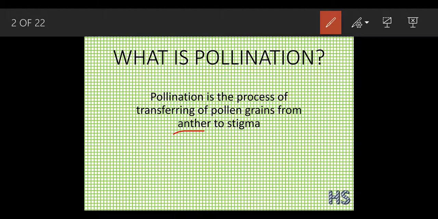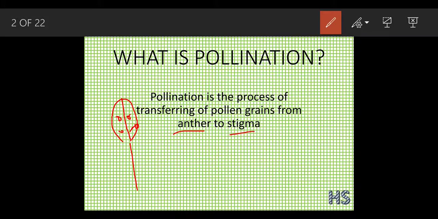The anther looks like this: there is a filament, and this is the anther, and this anther has been divided into two parts, and each part has 4 lobes, these are the 4 pollen sacs. Each lobe has these sacs, called pollen sacs, in which the pollens are produced.